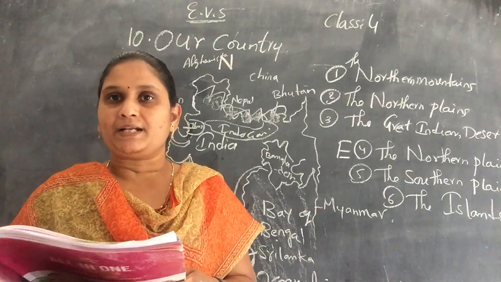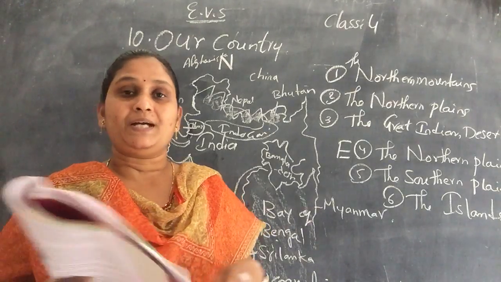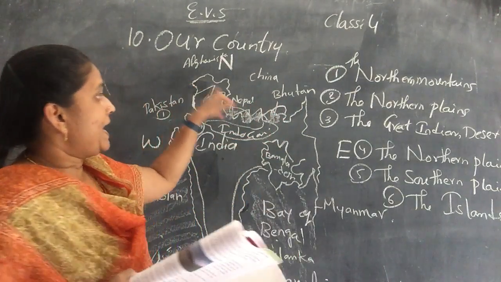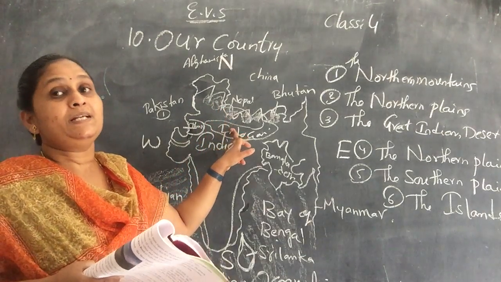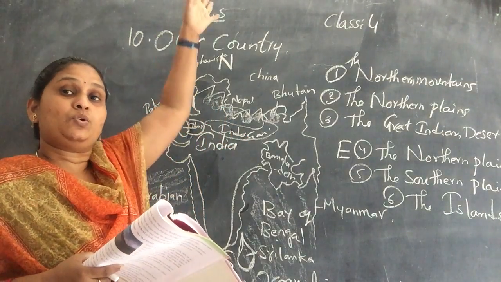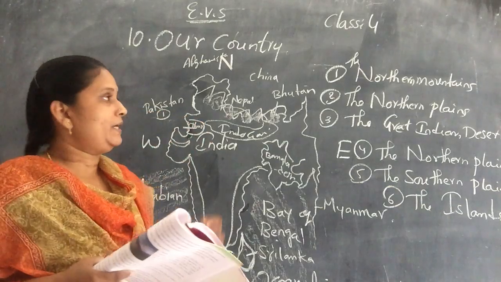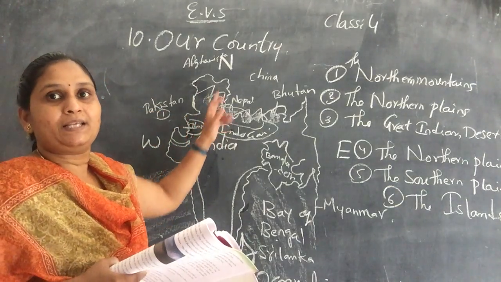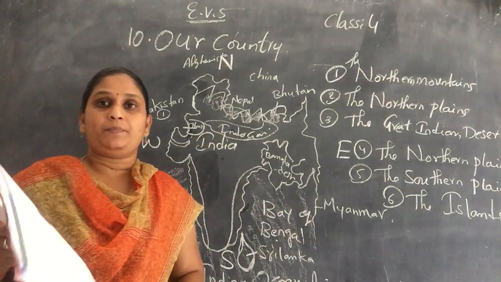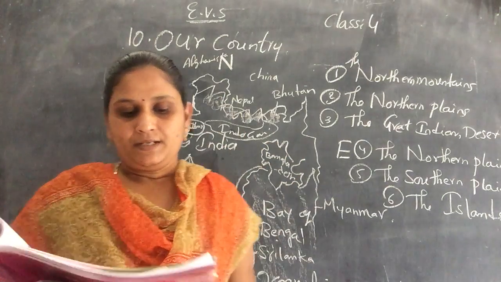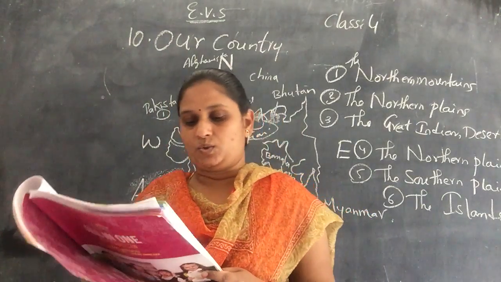The Himalayas act like a huge wall on the northern side. It acts like a boundary because the height of the Himalayas is more than 8,000 meters. As the heights are great, it stops attacks from China and Nepal, and it also stops the cold winds.